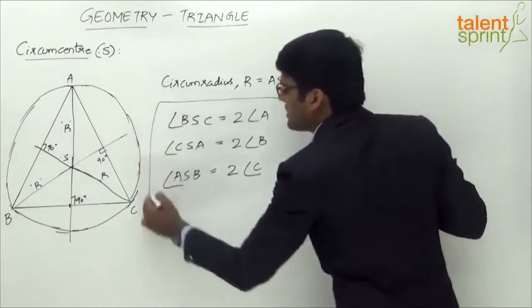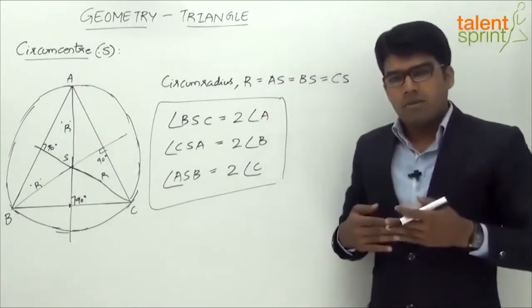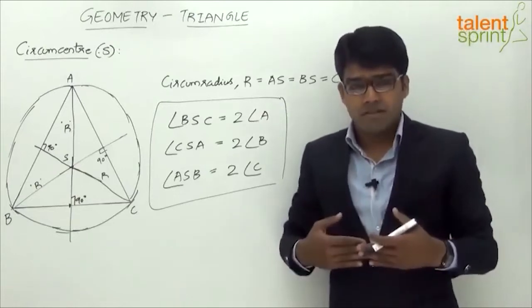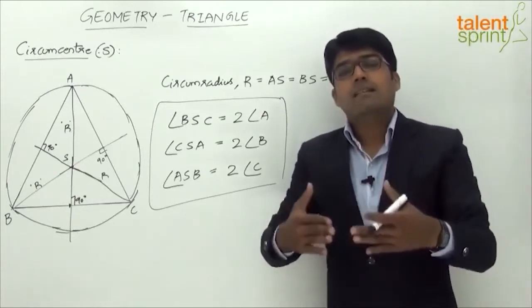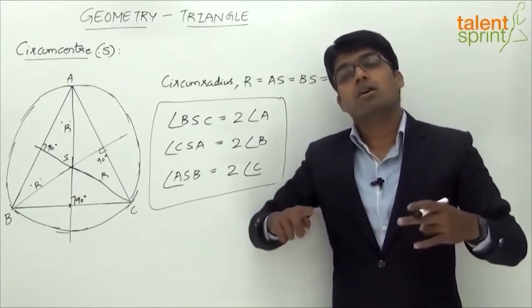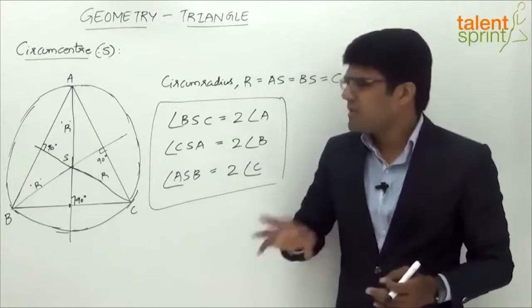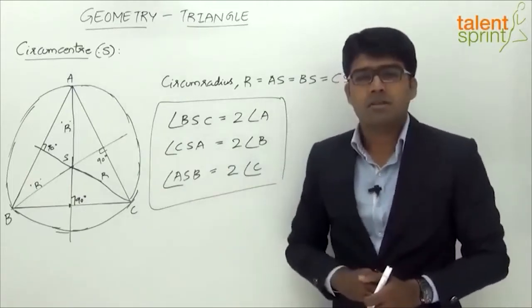Now this is actually based on the properties of a circle and a chord, right? You very well understand that a chord of a circle makes an angle theta at the center of the circle, and the angle made by the same chord on the other arc will be half of the angle made at the center of the circle. So based on that property, we can conclude this for the circumcenter.